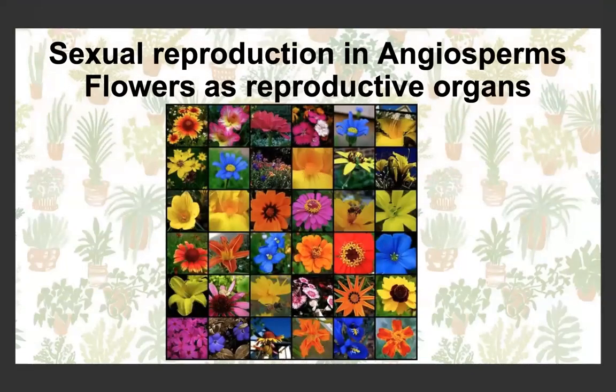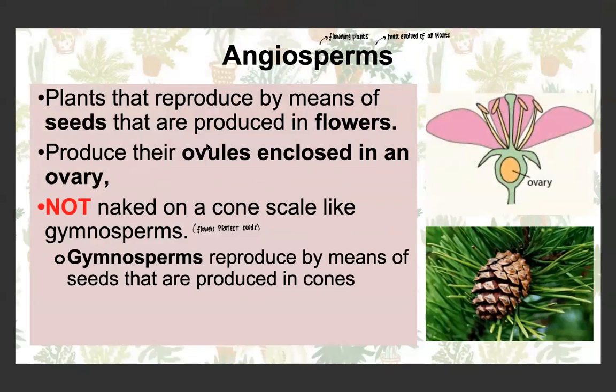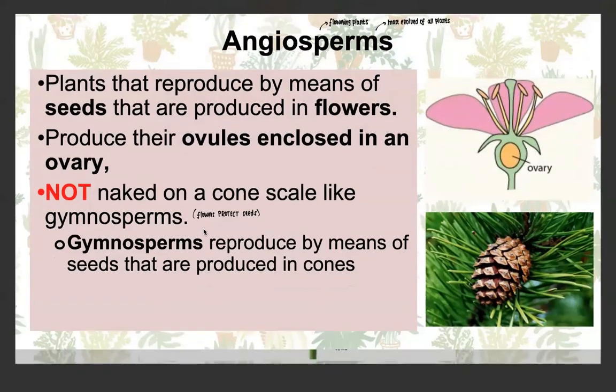So now we're going to look at sexual reproduction in angiosperms, which are flowering plants, where they have flowers as reproductive organs. So these would all be angiosperms. Angiosperms are plants that reproduce by means of seeds produced within flowers. They're the most evolved of all the plants. Their ovules are enclosed inside an ovary and they aren't naked on a cone like gymnosperms. Gymnosperms are not flowering plants, they're plants that have cones.